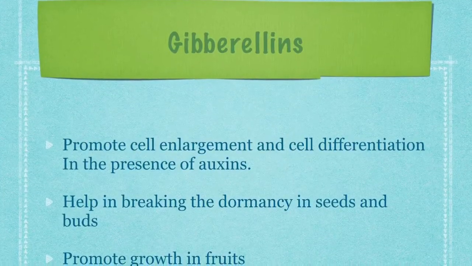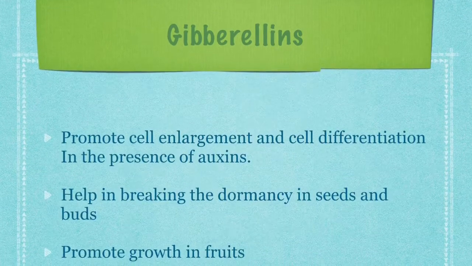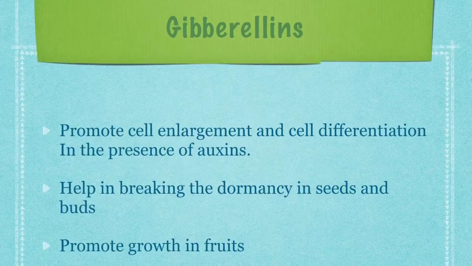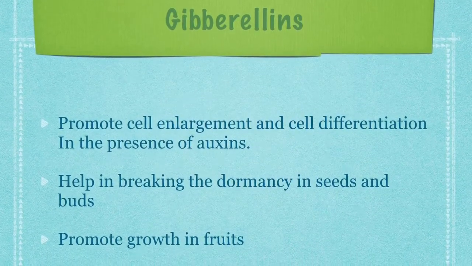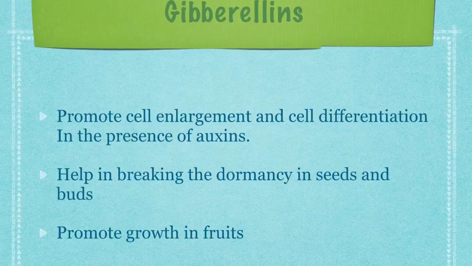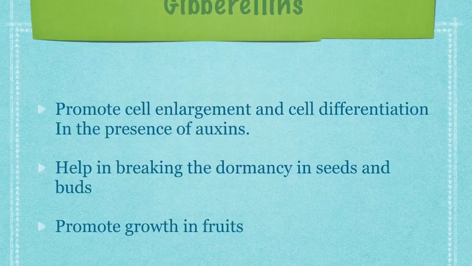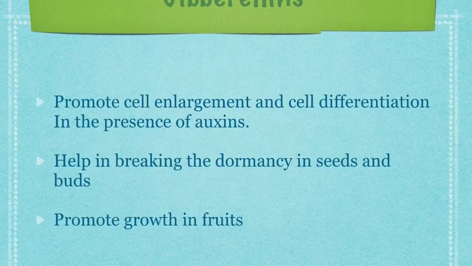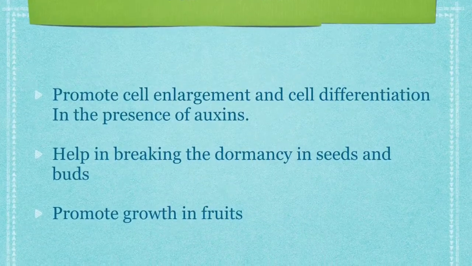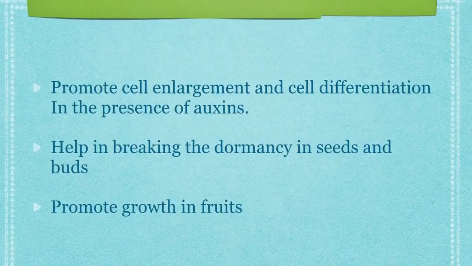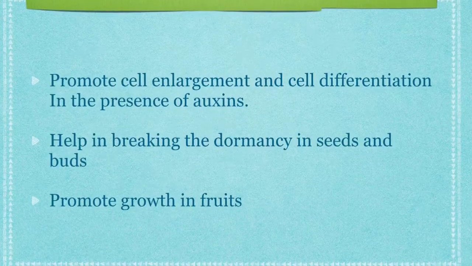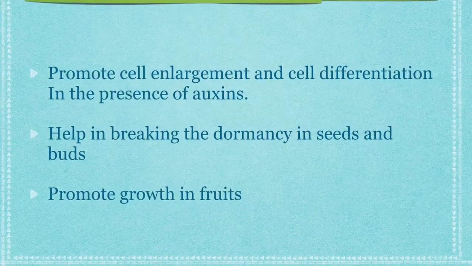The second plant hormone is gibberellins. Gibberellins are plant hormones which promote cell enlargement and cell differentiation in the presence of auxins. Gibberellins help in breaking the dormancy in seeds and buds. They also promote growth in fruits.